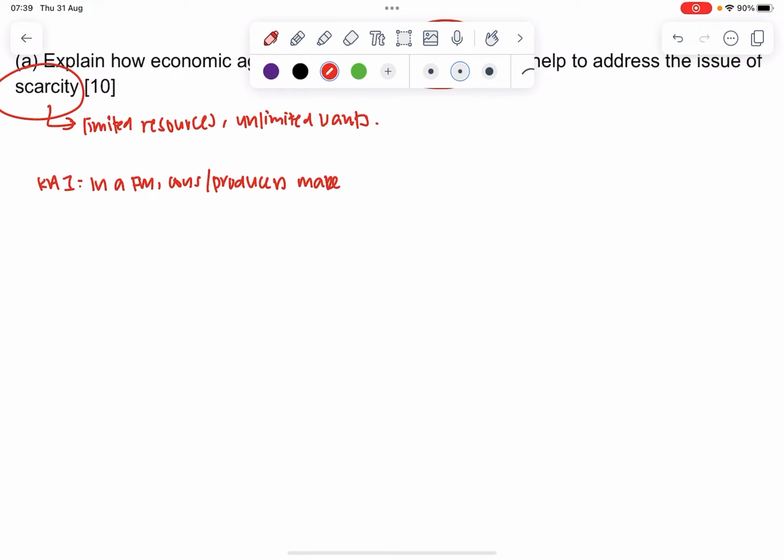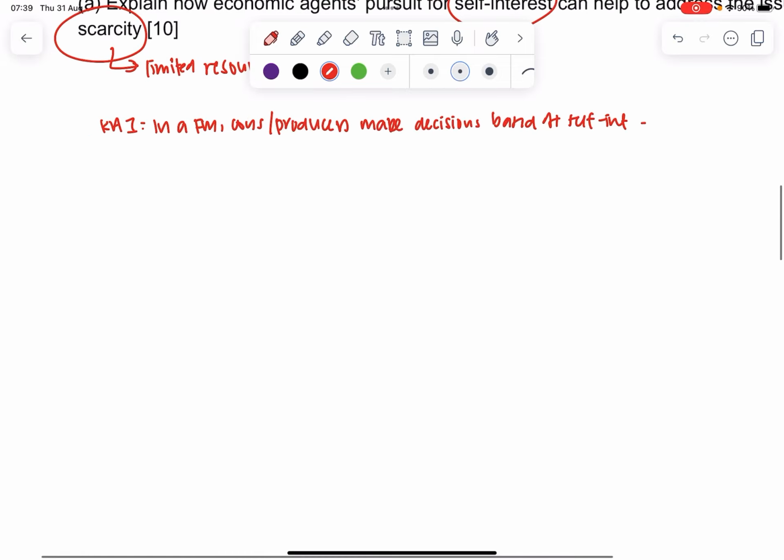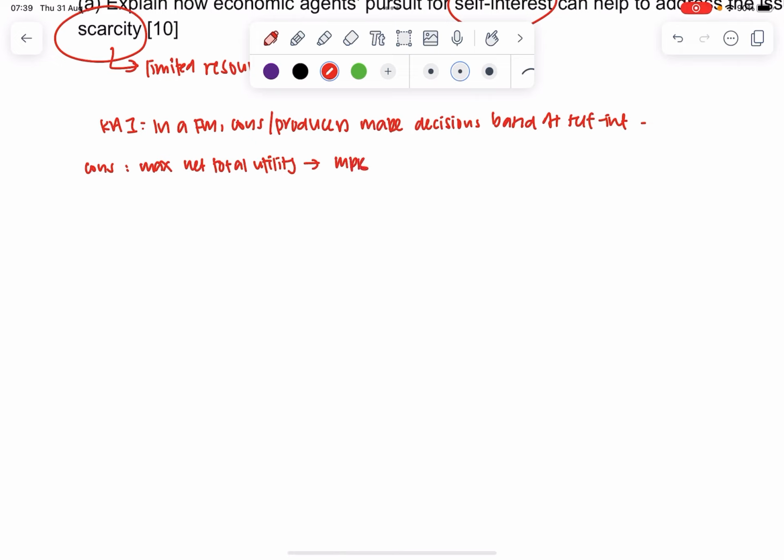Here I would explain how each of them pursues self-interest. For my consumers, they aim to maximize net total utility, so they will consume until MPB equals MPC, as every other economic agent does.